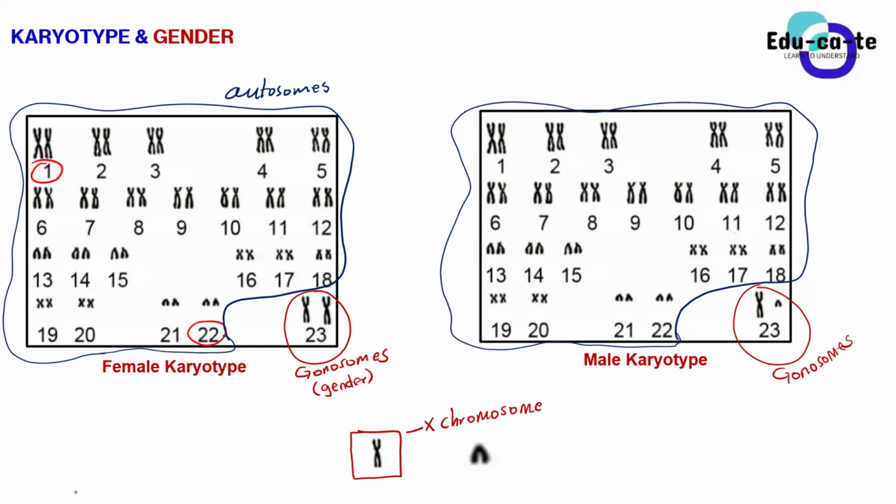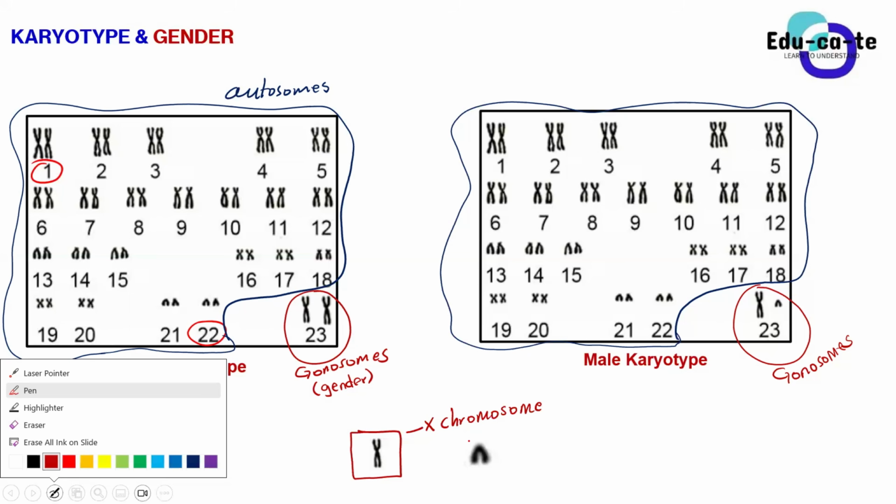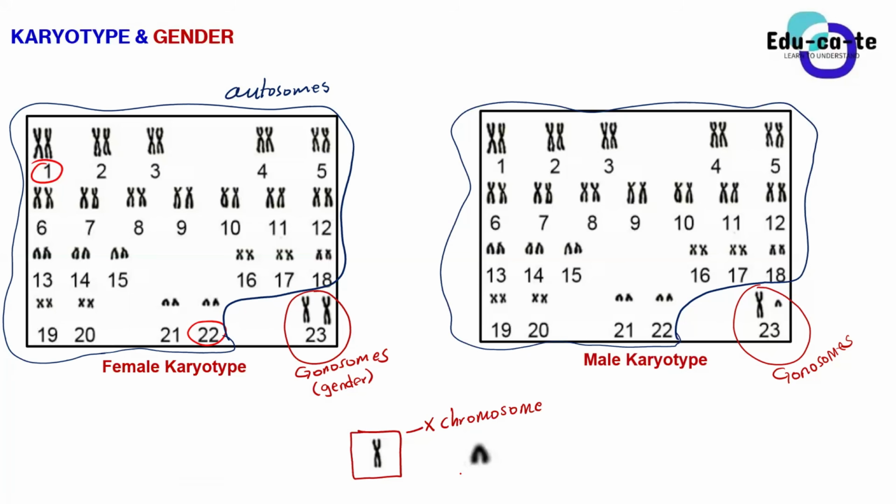Then we have this one that looks small. It is known as a Y chromosome. Cool. So basically this is a complete human, guys. This is not a gamete. This is not a sex cell. These are 23 pairs of chromosomes, not 23 chromosomes. So we have 46 chromosomes. This is a complete human being. So I don't want you guys to say that this is a karyotype of a sperm cell.